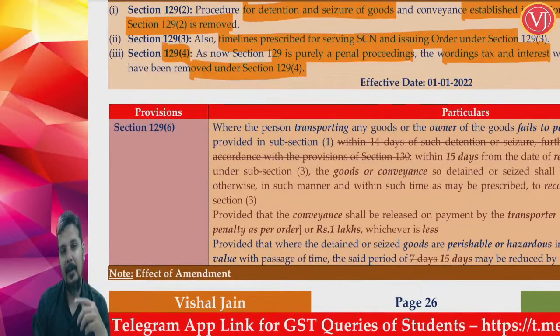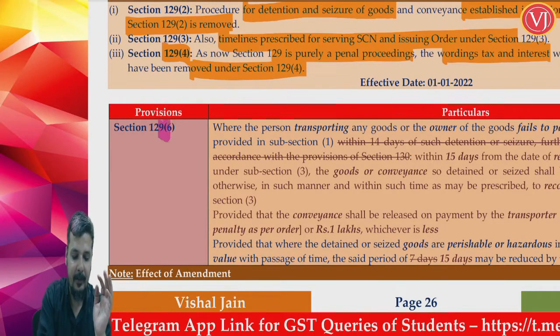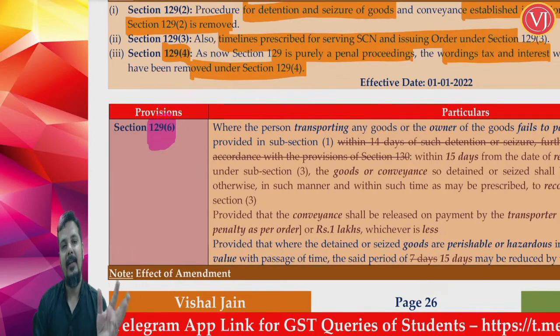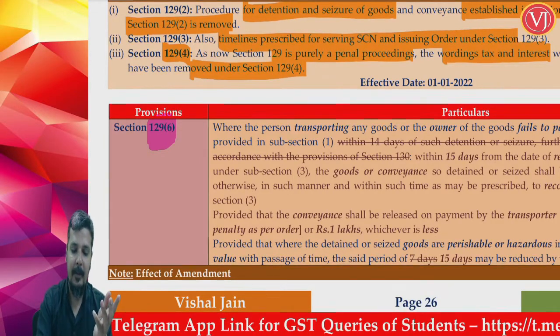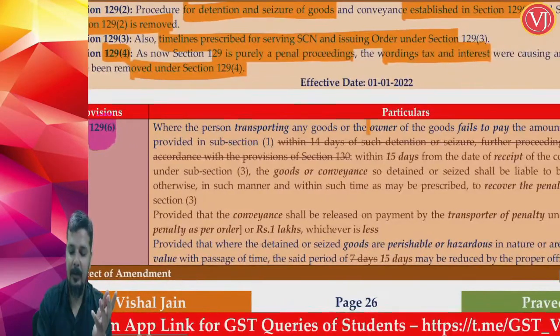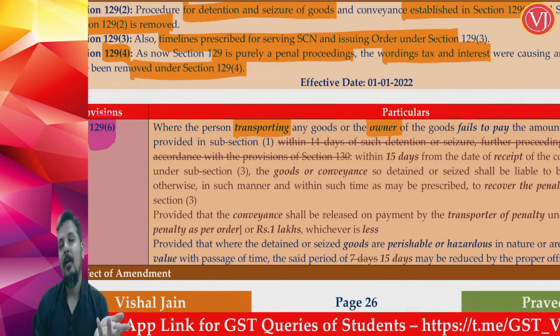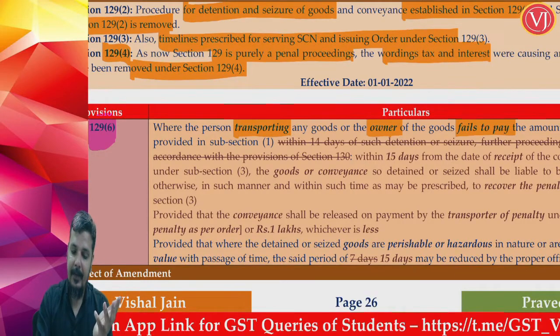Now one might ask, okay, is that all the amendment in section 129? No, there is another amendment in section 129 subsection 6, again which is talking about the procedure. So understand that the moment the goods are detained and seized, within 7 days you have to give notice, within 7 days you have to give order. So who will make the payment? If at all the owner is coming forward, he will make the payment. If the owner is not coming forward, the transporter will be treated as deemed owner and he will be making the payment.